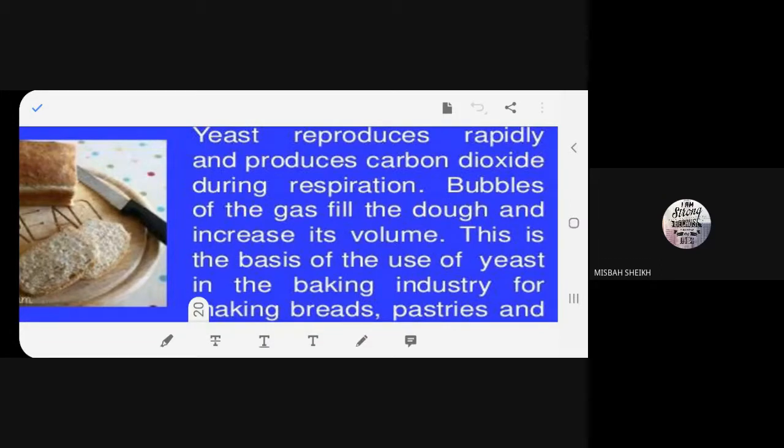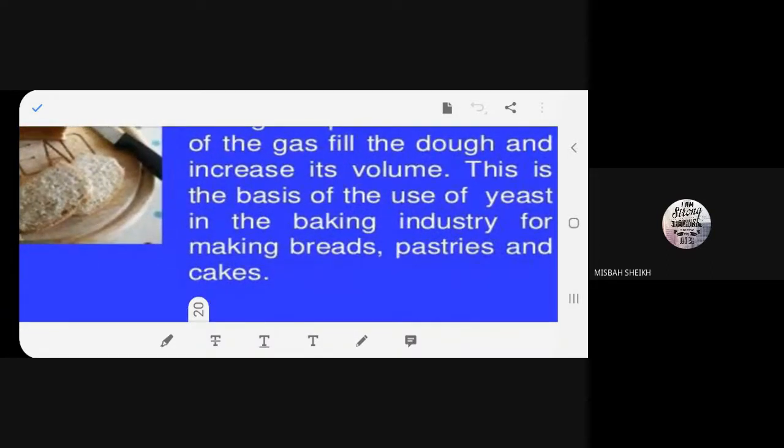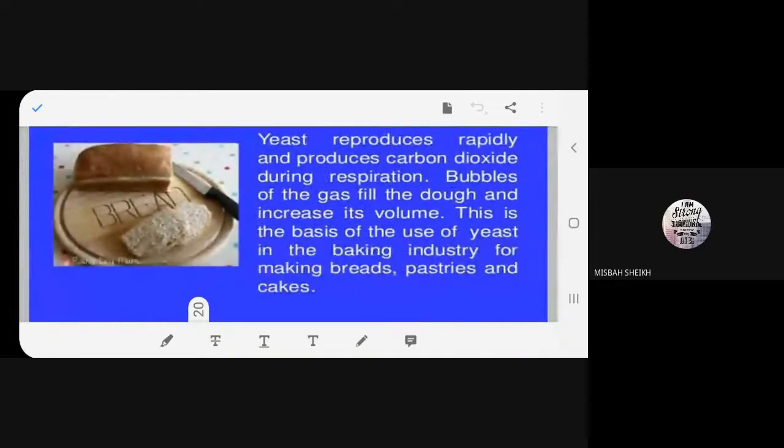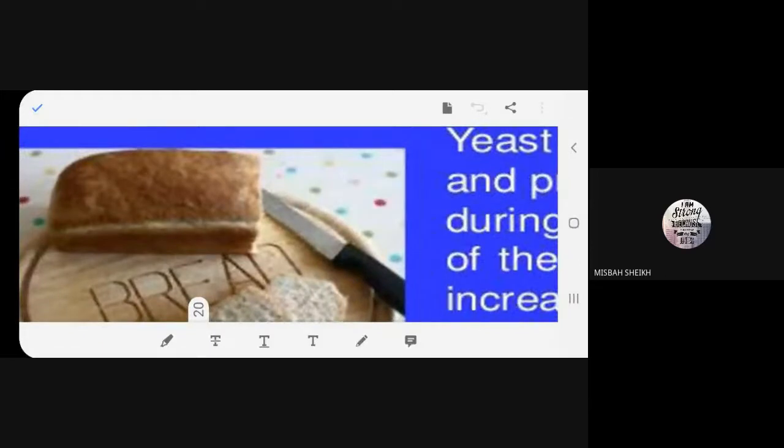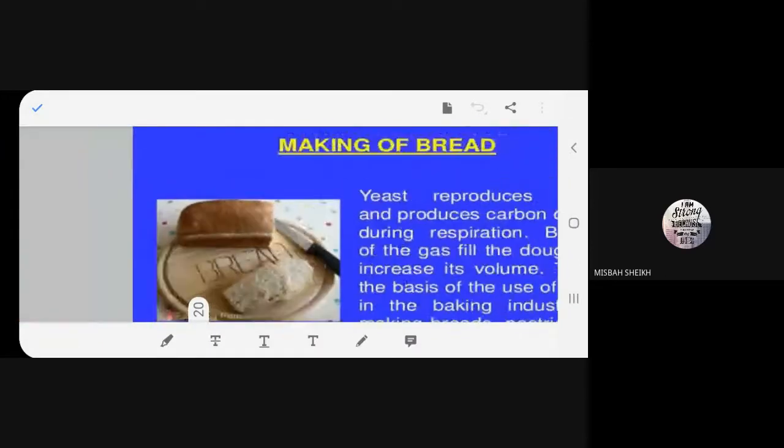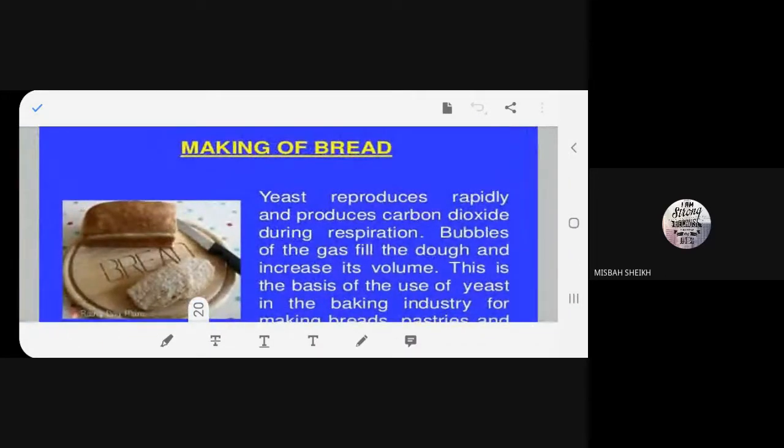So that's the reason why we use yeast in the baking industry, generally for making breads, pastries, and cakes. You can see bread over here. So we saw curd and we have seen bread right now.